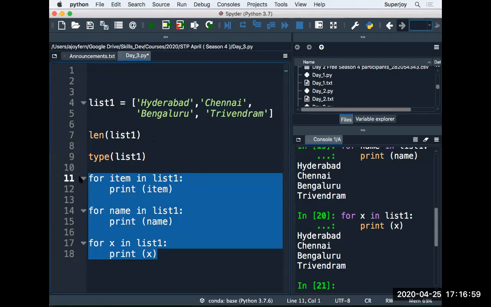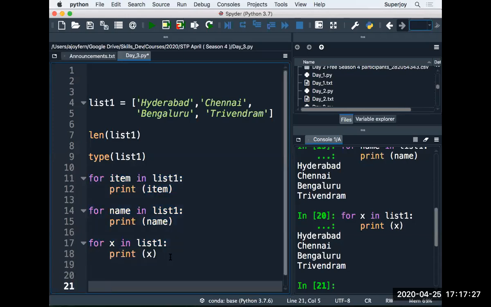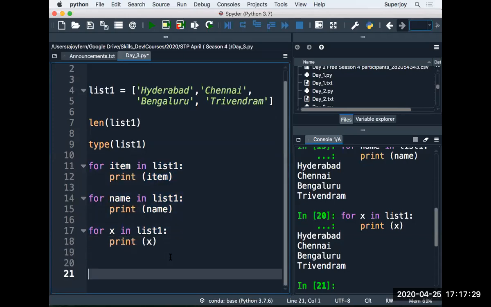Is it clear to everyone, guys, how the for loop is working in Python? This is a little bit different from C programming or C++. While loop was exactly the same as what we had in C programming. While loop was the same, but the for each loop is different here. We call it a for each. Okay, we'll take a couple of other things as well. Now, a couple of things we want to understand more.